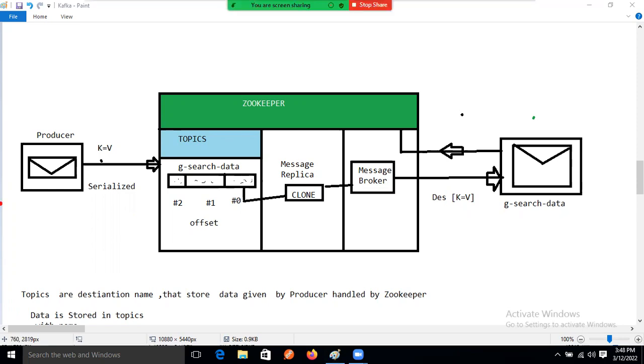See, if our producer is sending one data, just assume that our delivery is sent, right? So that data will come to the destination, which is nothing but topic memory. The data will be there, unless new data comes from the producer in the same topic memory, even after 30 minutes,